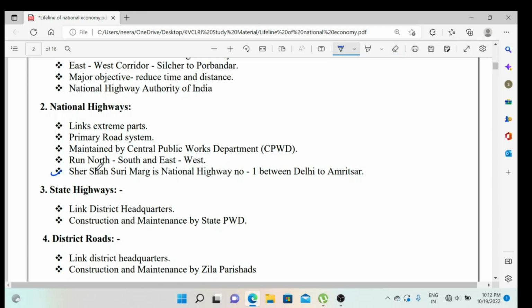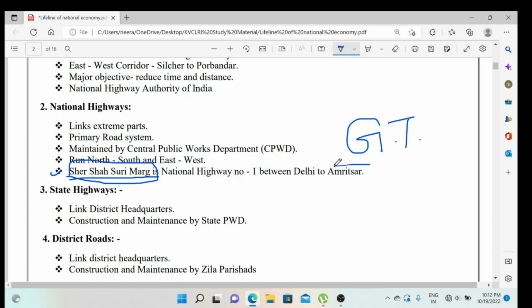Now this is an important one, Sher Shah Suri Marg, now known as GT Road, Grand Trunk Road. In the old time it was made by the Delhi Badshah or Sultan Sher Shah Suri in around 1540 to 45. It actually connected today's Kolkata to today's Peshawar. Peshawar is in Pakistan, so this road goes all the way there.